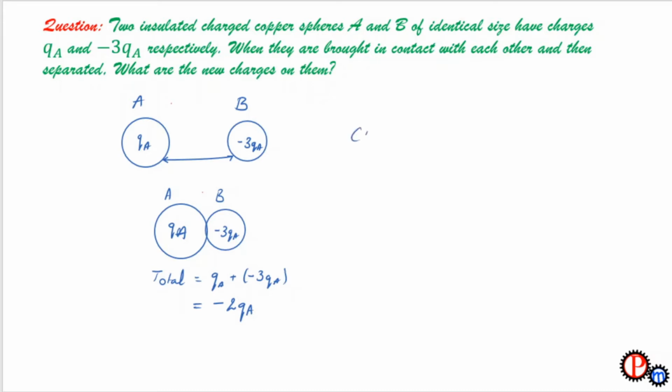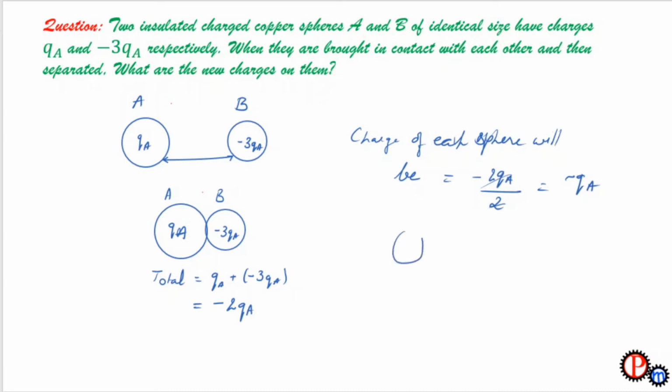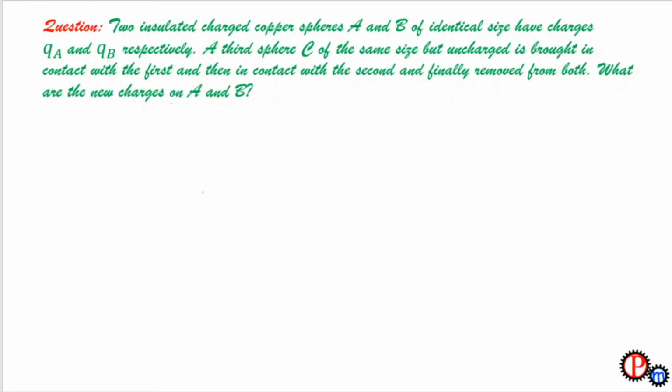That means the charge on each sphere will be -2Qa upon 2. So the charge will be -Qa for each sphere. That means after separating the two spheres, there will be -Qa charge on sphere A and -Qa charge on sphere B.